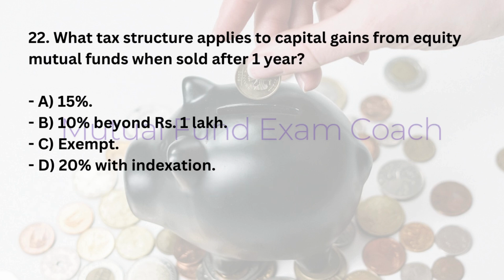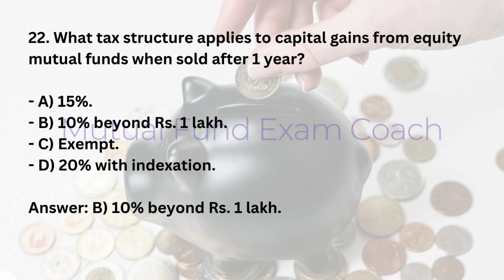22. What tax structure applies to capital gains from equity mutual funds when sold after 1 year? A. 15%. B. 10% beyond Rs 1 lakh. C. Exempt. D. 20% with indexation. Answer, B. 10% beyond Rs 1 lakh.